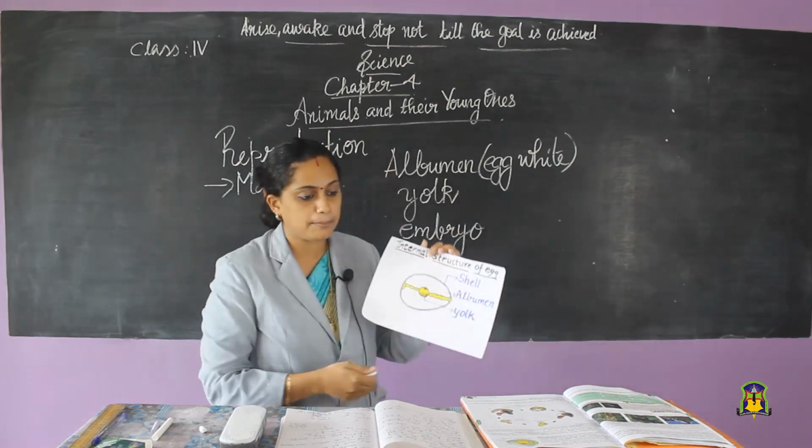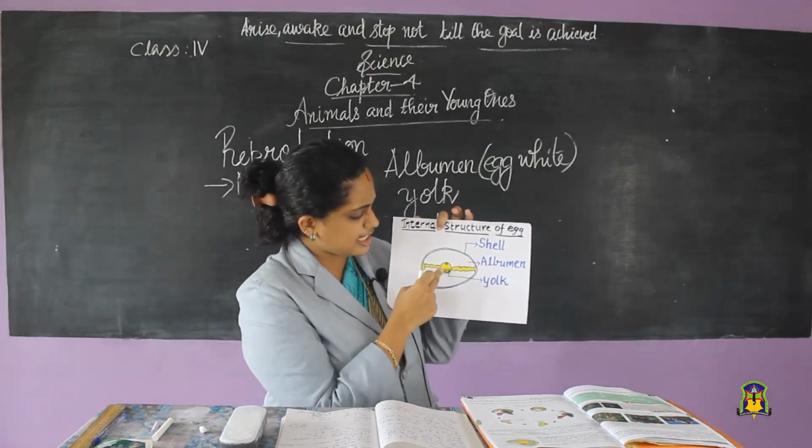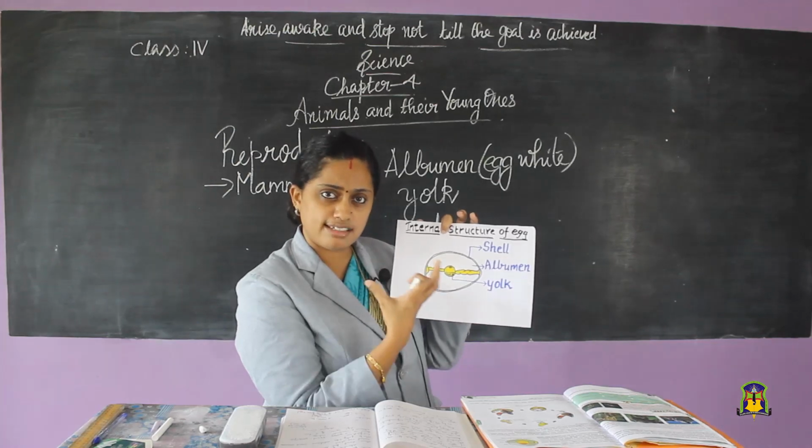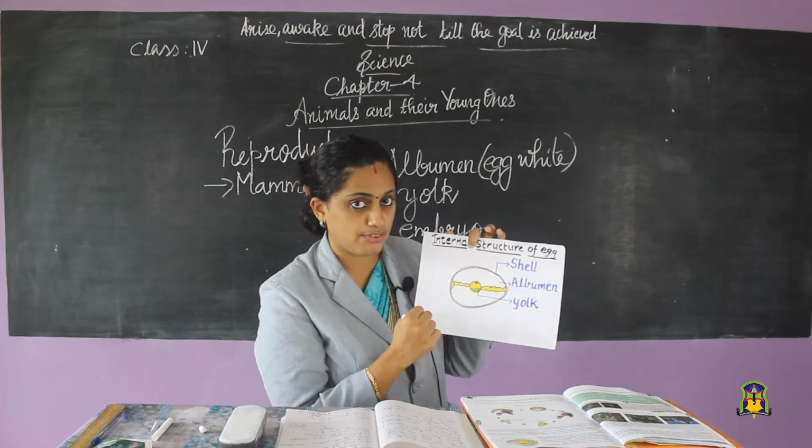E-M-B-R-Y-O. The growing baby inside is called the embryo. It is from this egg yolk that the embryo gets the essential things for its growth.